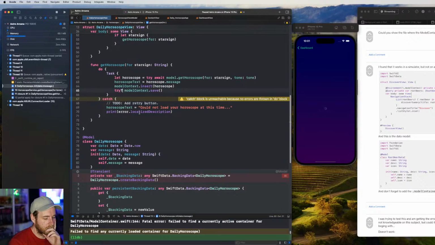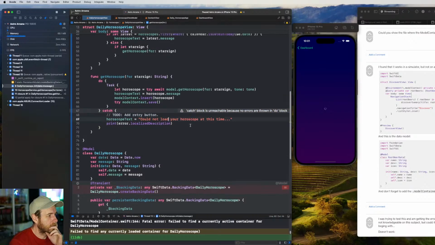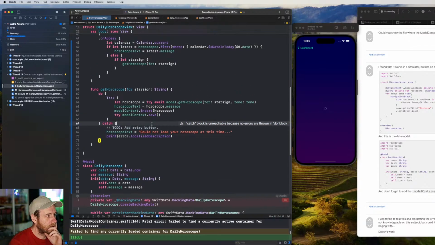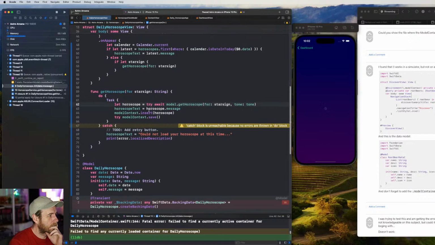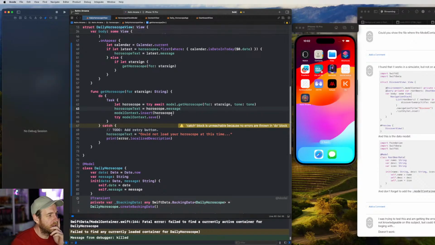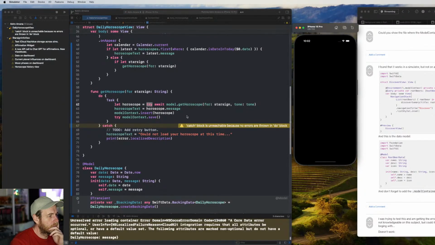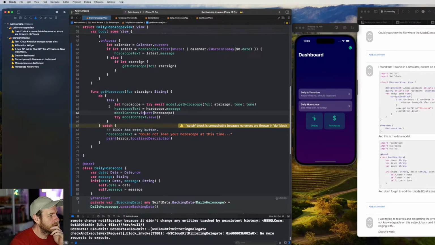Yeah, so what we can do is move that so we get into here. It's a bit weird because we've got this try here. So why wouldn't errors be thrown? Everything seems broken today. Is it because of the task?